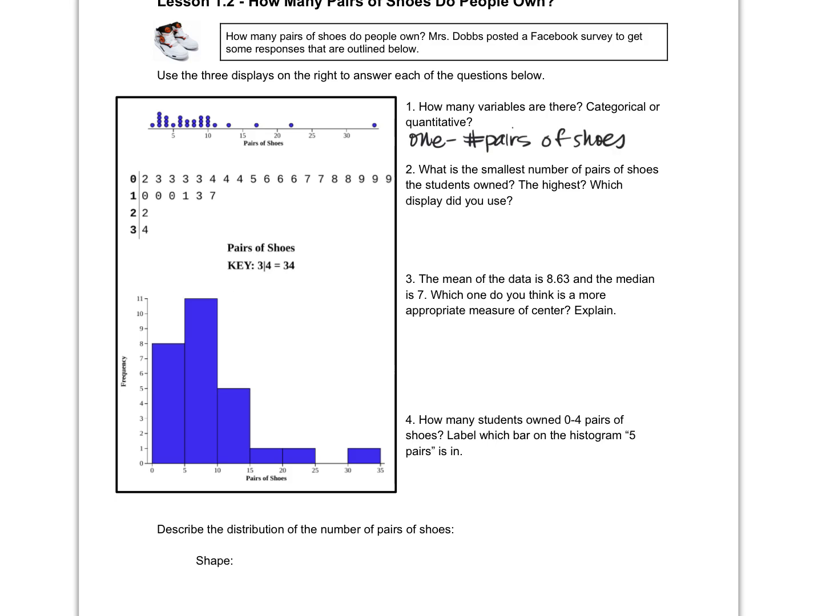Now, is that categorical or quantitative? Remember, quantitative is a number that can be averaged, right?